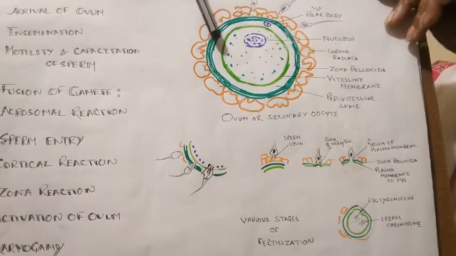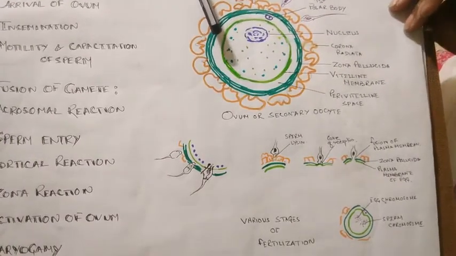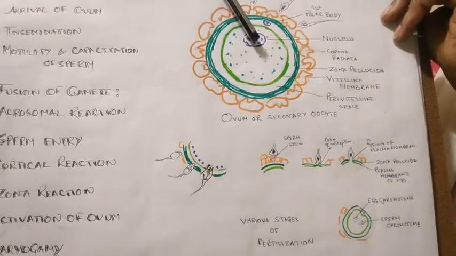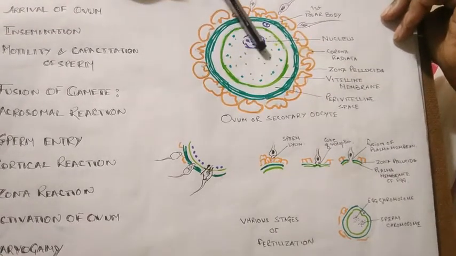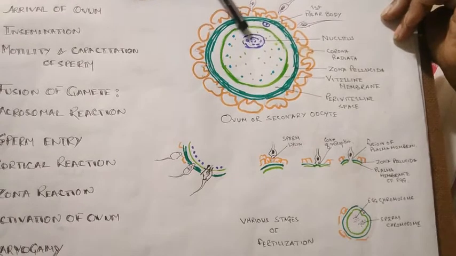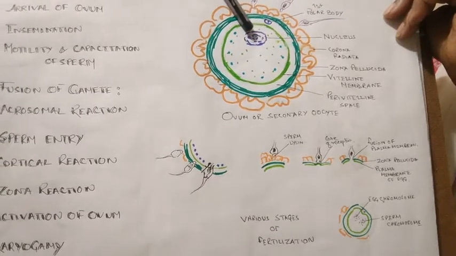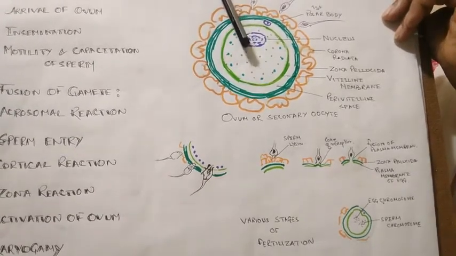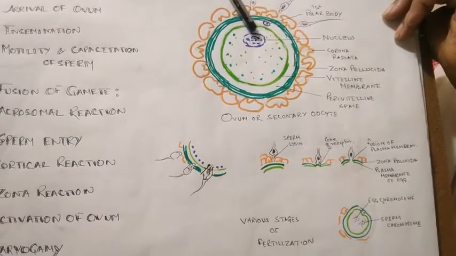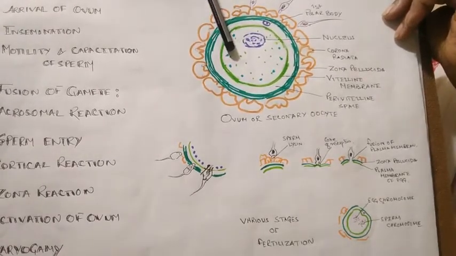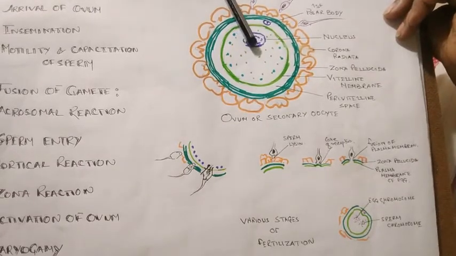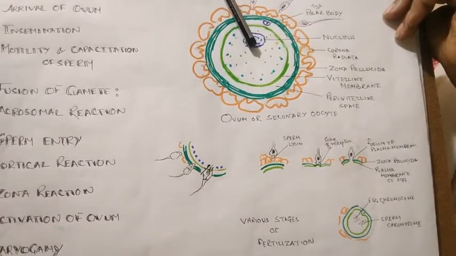And now, next to this reaction, this is after the entry of the sperm. Now we all know the nucleus of the ovum, at which stage is it now? It is arrested in metaphase II of meiosis II. After the formation of the secondary oocyte, it started meiosis II, but it has been arrested in metaphase II. So after the entry of the sperm, this nucleus will now resume and complete meiosis II.